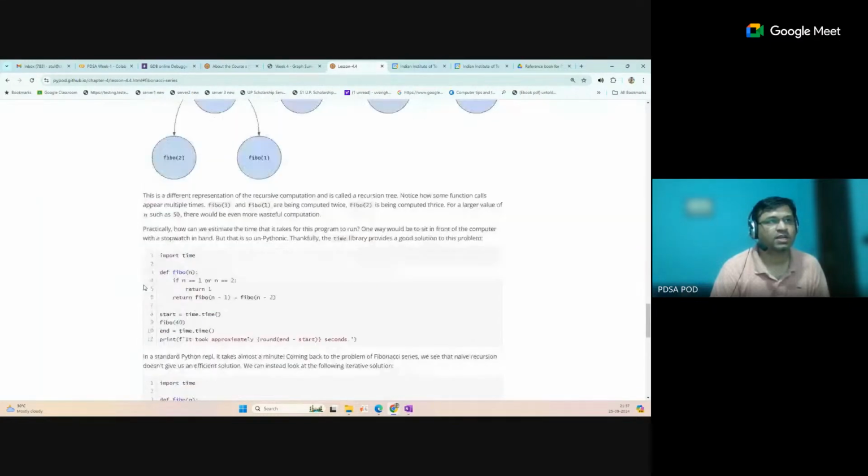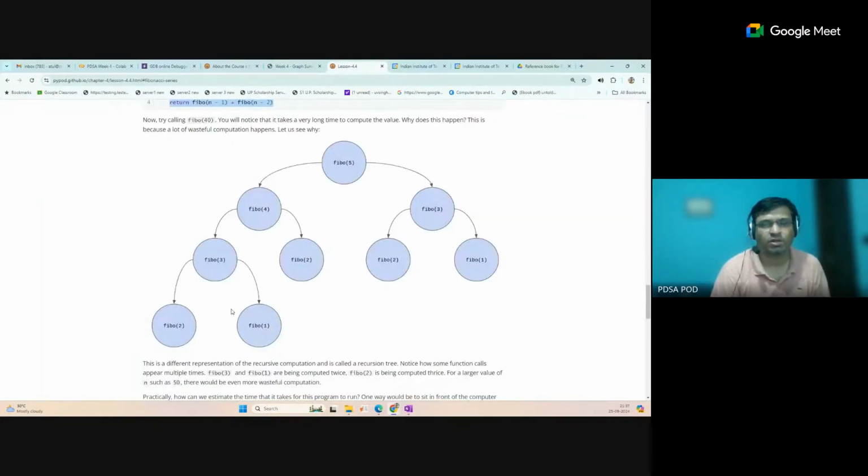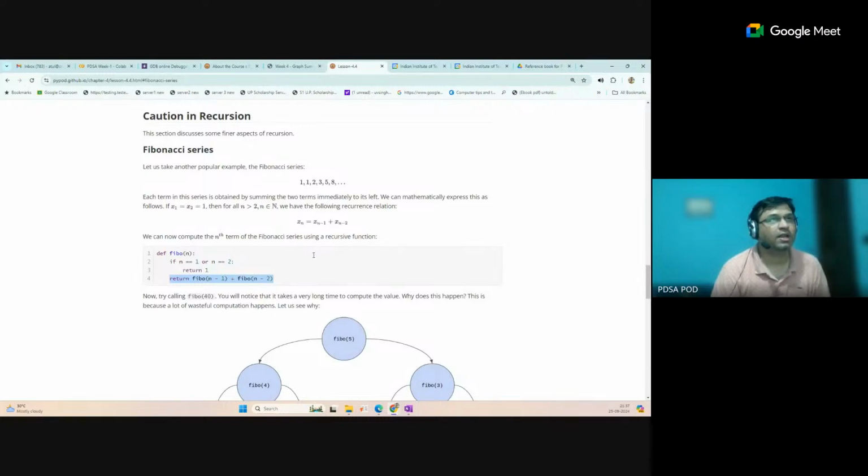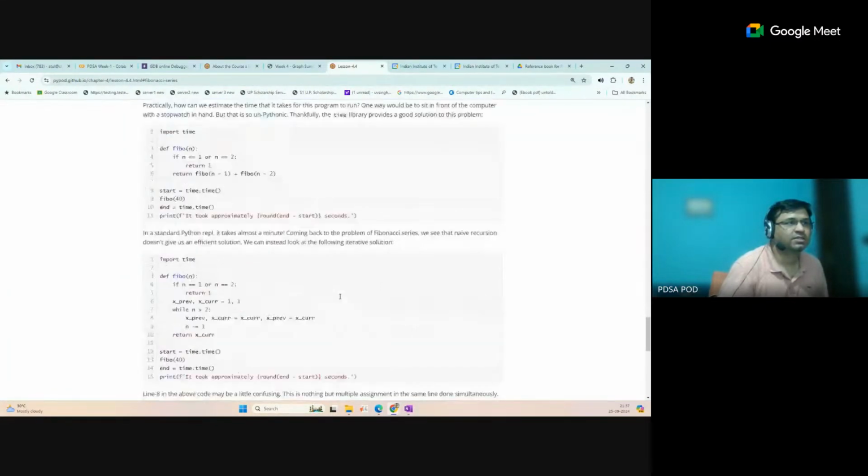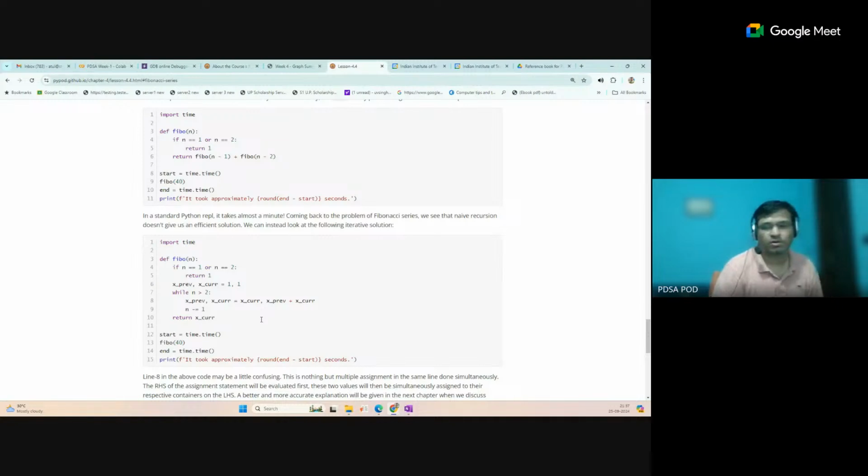You can also understand this execution with the help of Python Tutor. Simply take this code, run it inside Python Tutor and go step by step, and you can understand how the calls move in the recursive solution. So just recap these things, that will be helpful. Any other query?